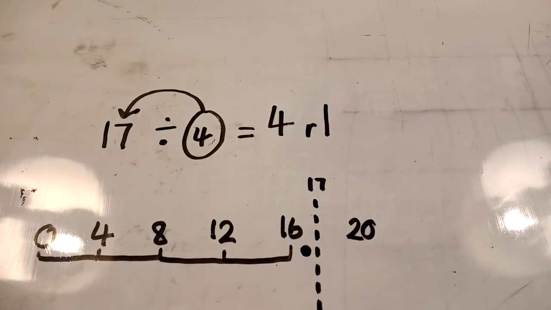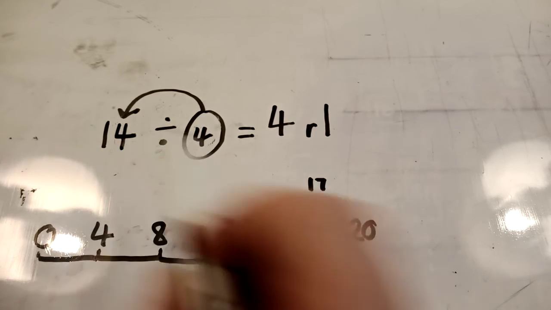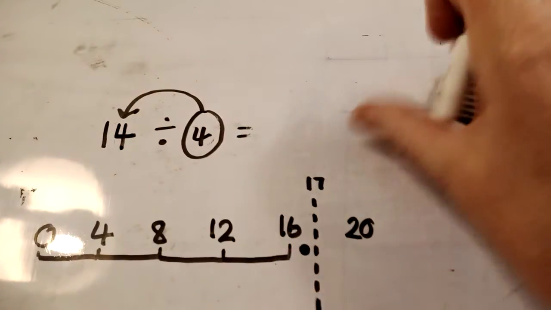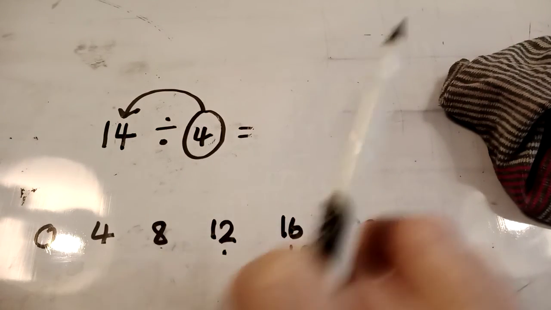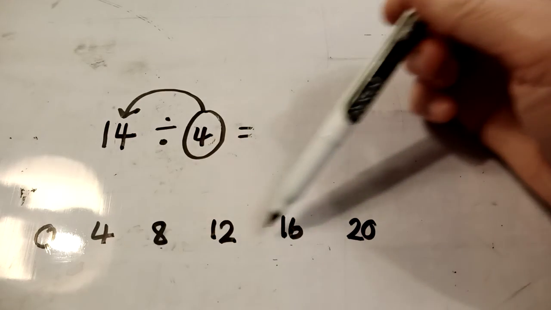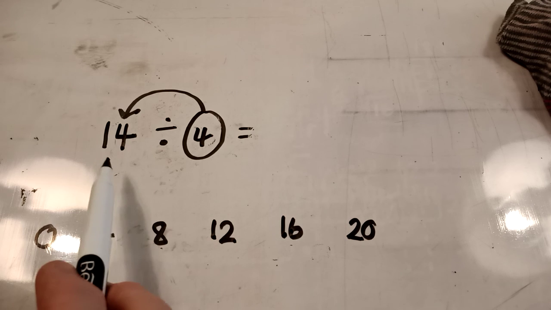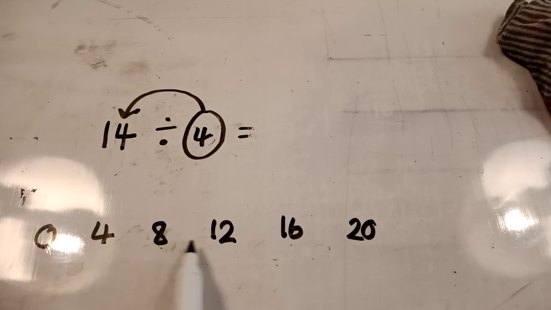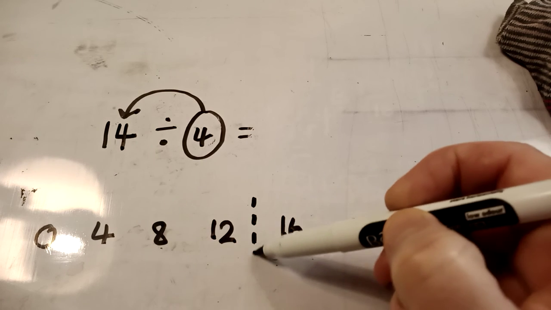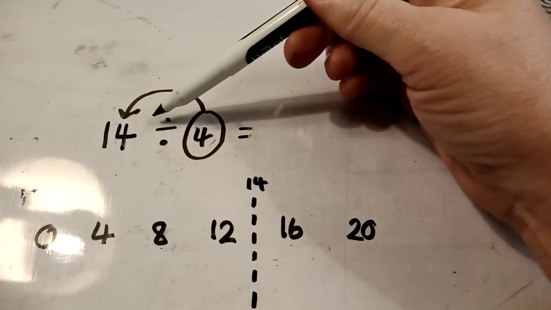Okay. Let's change our number at the front and let's go for 14. So this time we're going to look at where 14 would be. Still skip counting in 4s because it's divided by 4. But this time I'm going to mark on 14. So where would 14 be? Yep, it'd be about there. Okay, so that's 14.